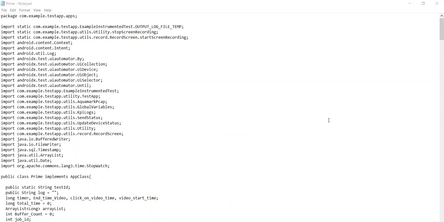Let us take a look at a sample script. This script is for a video OTT player. A script helps in automating the user journey for which you would want to measure user experience and calculate KPIs.